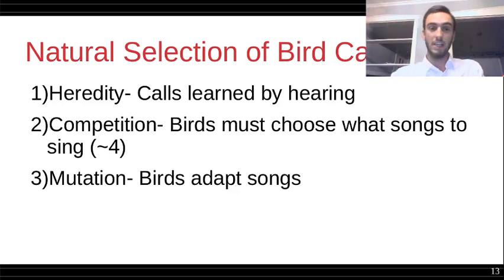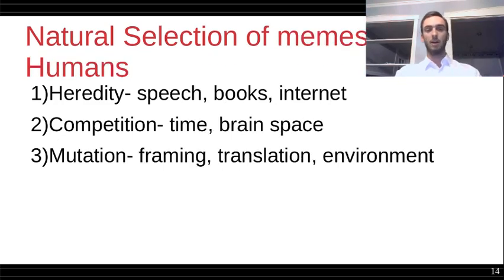By the bird singing the song, it has the potential to exist in the future as well. And so we can say that natural selection of memes can exist in humans, although it might be more complicated because we have much bigger brains than birds. That's not to say necessarily that in all cases how we process and relate to ideas is inherently different.